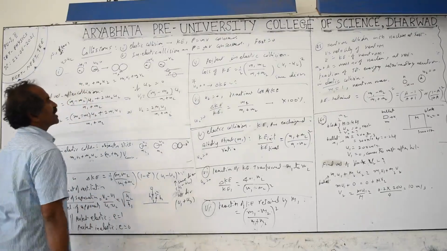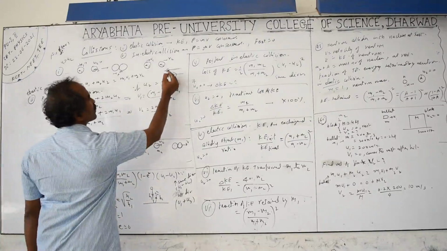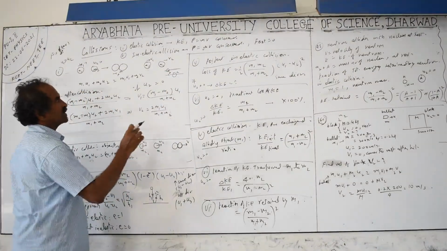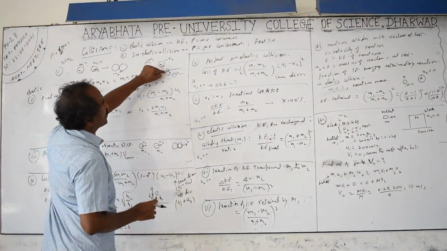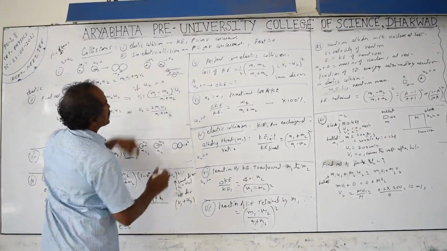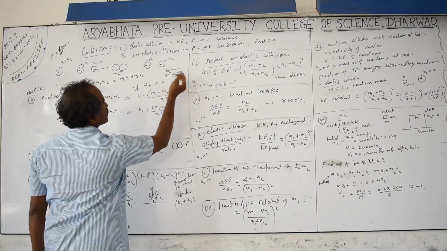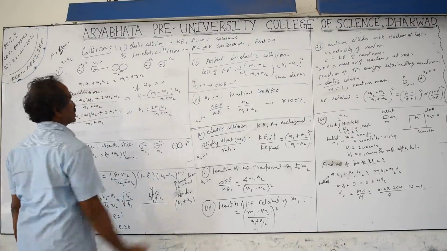If you take the spheres, the impact parameter B minimum condition is equal to the radius of the first one plus the radius of R2. In the case of playing carom board, that impact parameter is the distance you have to check. If B is 0, then it is center to center touching. B is 0 means center to center touching, this is called a head-on collision. Then they travel in a straight line path before and after, that is called a one-dimensional collision.